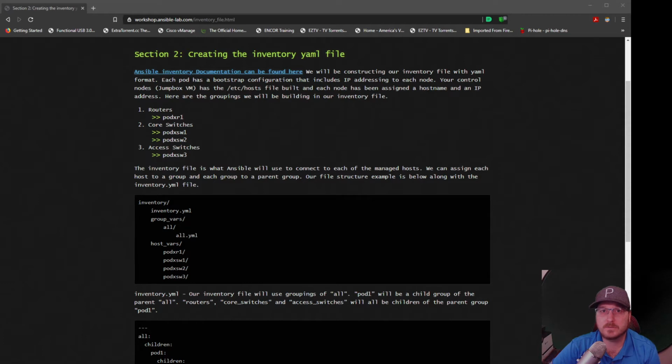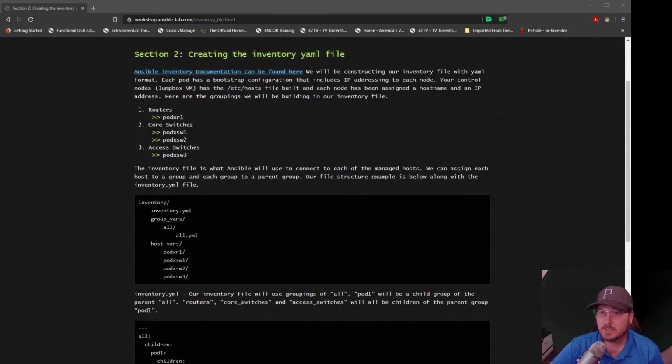There is lots of other good information out there on creating what's called a dynamic inventory file, which is essentially a file you're not constantly updating. As you'll see, we're only going to be working with a handful of devices, but you can imagine if you're working with 50, 100, 200 devices, managing a static file can be cumbersome. So the point here is we'll walk through how an inventory file should look, creating a static one so that we can talk to our lab devices, and let's get started.